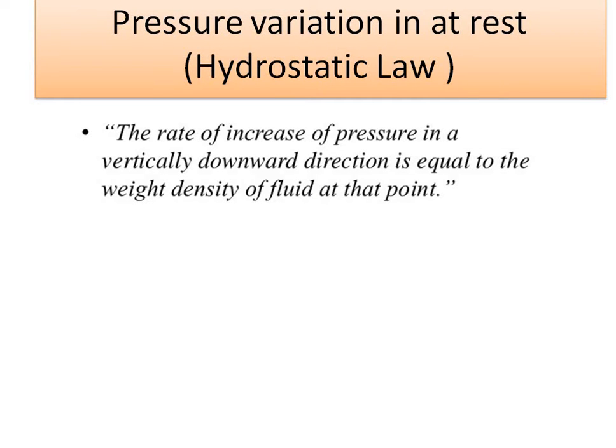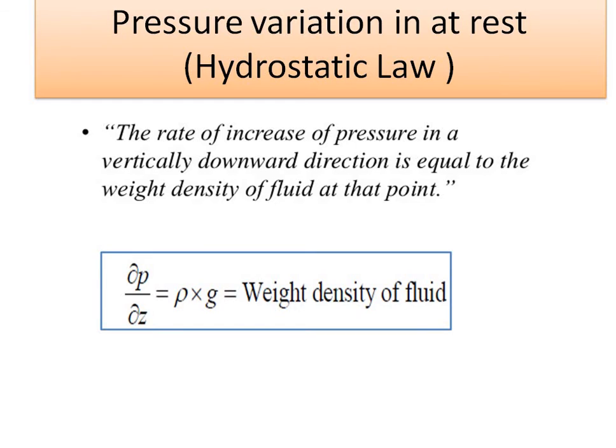Now pressure variation at rest is called the hydrostatic law. The rate of increase of pressure in a vertically downward direction is equal to the weight density of fluid at that point. See, once again, the rate of increase of pressure in a vertically downward direction is equal to the weight density of fluid at that particular point. So we can say that dP by dZ is equal to rho into g. It is called the weight density of fluid.